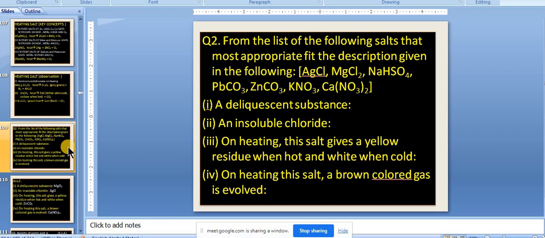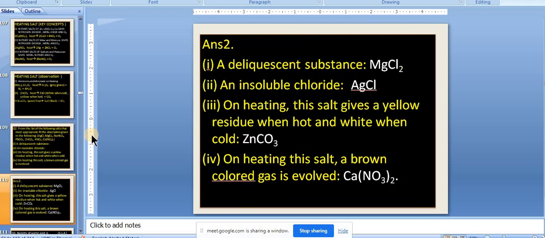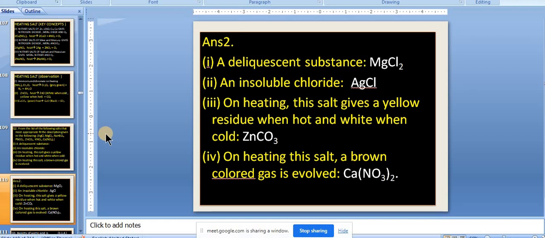And on heating the salt, a reddish brown color gas is evolved. Reddish brown color gas. Last one. It is calcium nitrate. So you can match your answers. If your answers are right, it means you are on the right track of learning. Okay, got it? So these are the salts. Heating of salts questions can be asked in this manner.